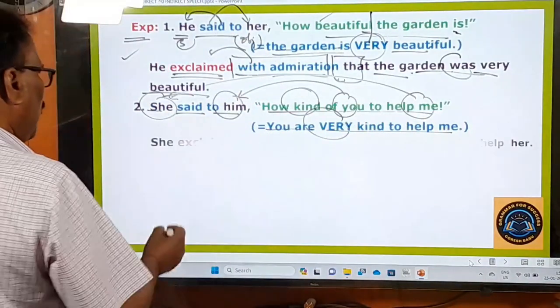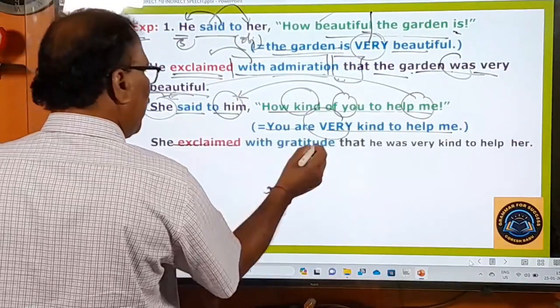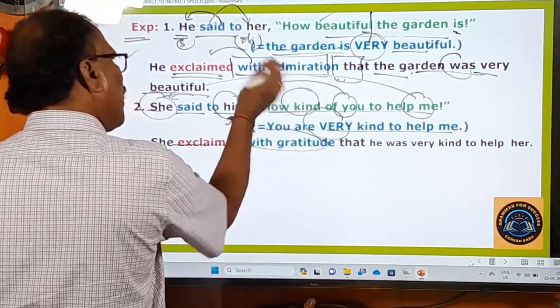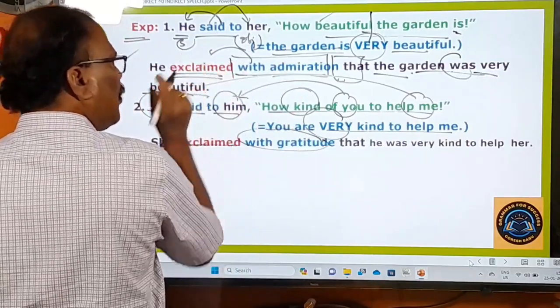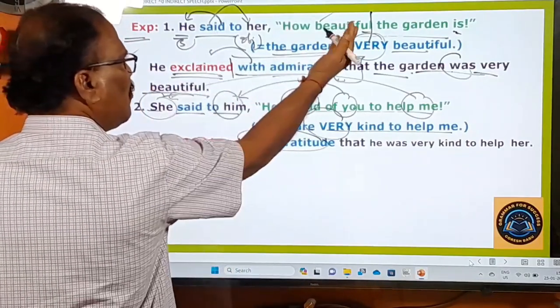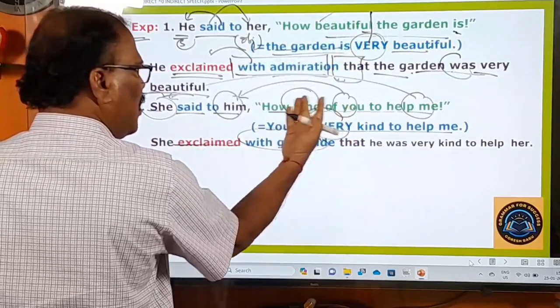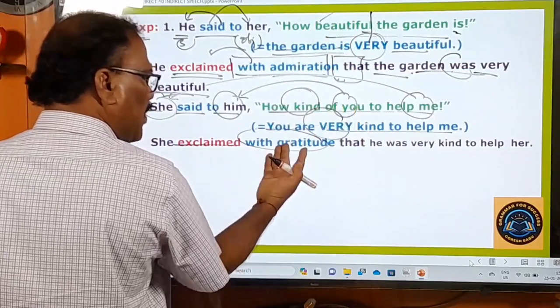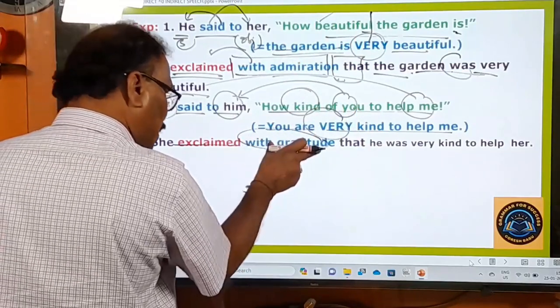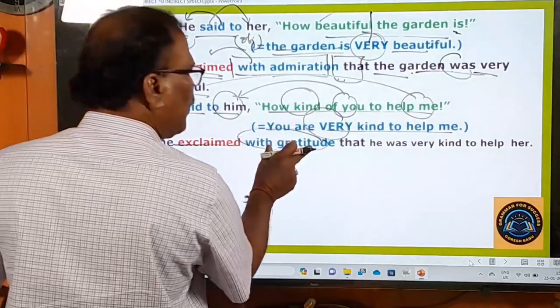Very simple. So she exclaimed with gratitude. These are the additional words you are adding to the reporting verb. With admiration in the earlier sentence, because those words were said with admiration. Here you are speaking these words with gratitude, and that's why you are saying with gratitude. So she exclaimed with gratitude, right?